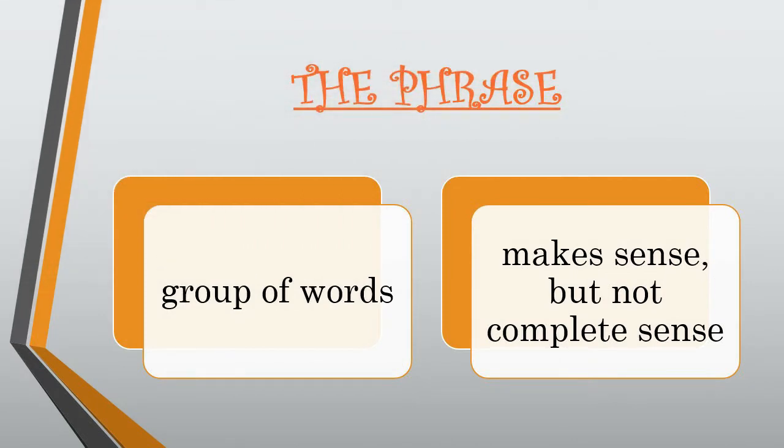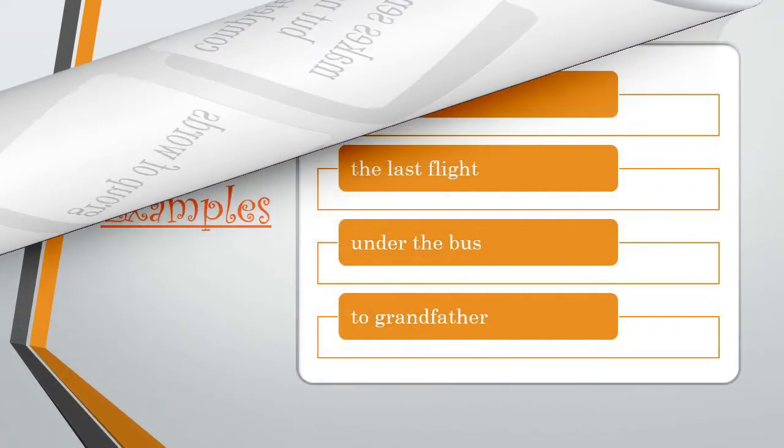Now here is one more new thing which we are going to learn today, the phrase. What is a phrase? Like sentences, phrases are also groups of words. But the second quality is a little bit different than a sentence. Phrases also make sense, but they do not make complete sense. They are groups of words. They make sense, but they do not make complete sense.